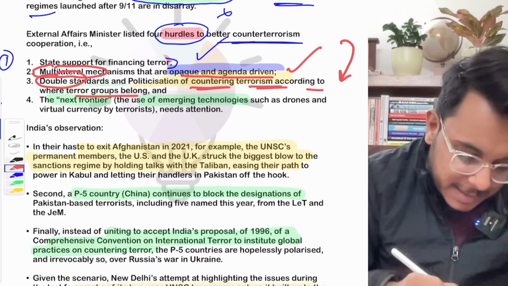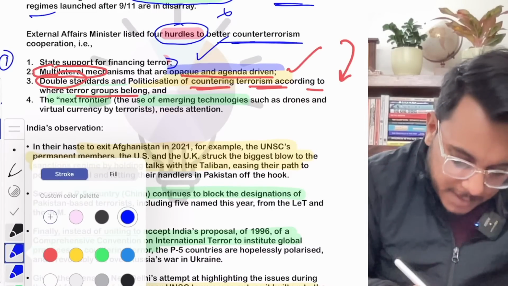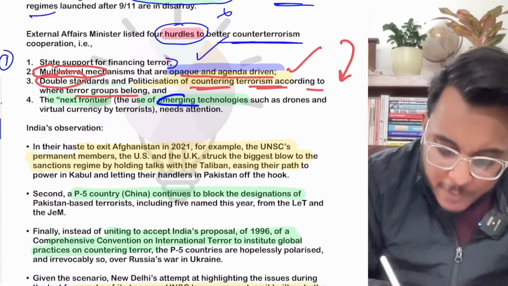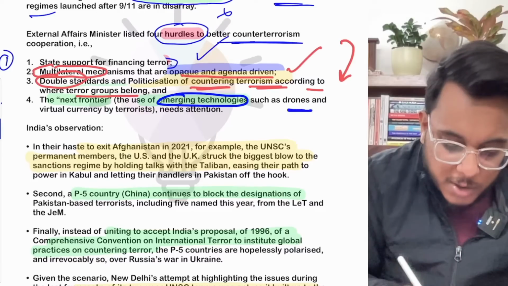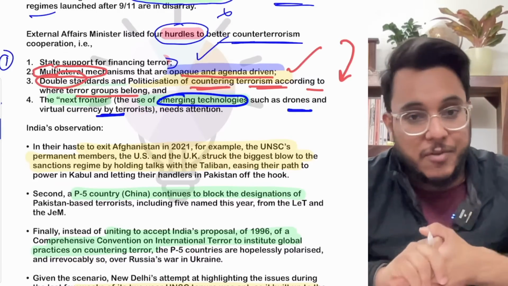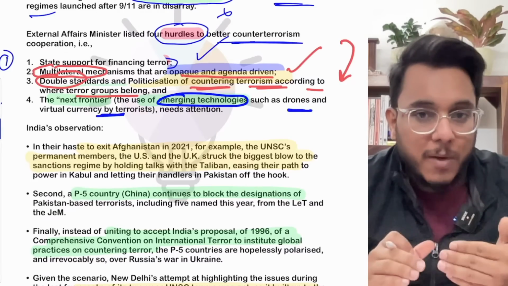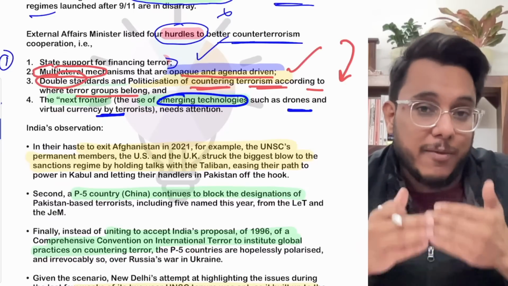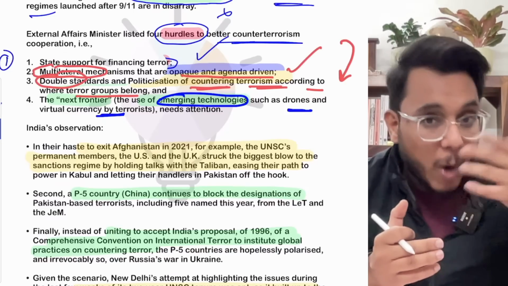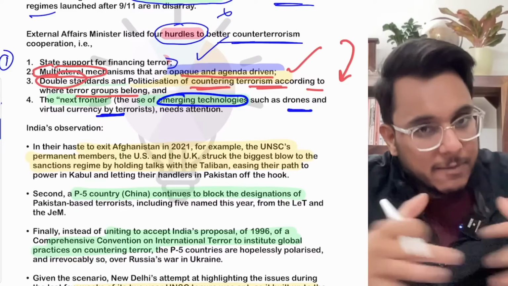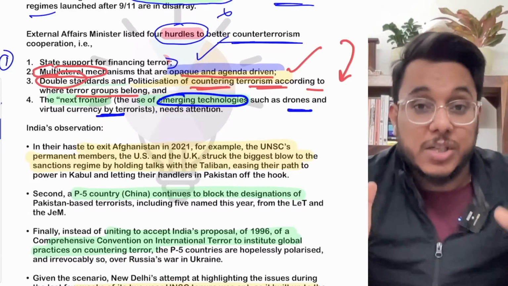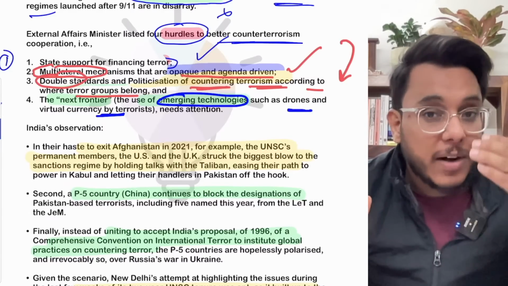And then there is the next frontier. Basically, there is the use of emerging technology such as drones and virtual currency by terrorists. Even a few days back, the Minister of Home Affairs said that today's terrorists have become very sophisticated. They are using everything from AK-47 to metaverse. Drones, for example, are being used for drug delivery.